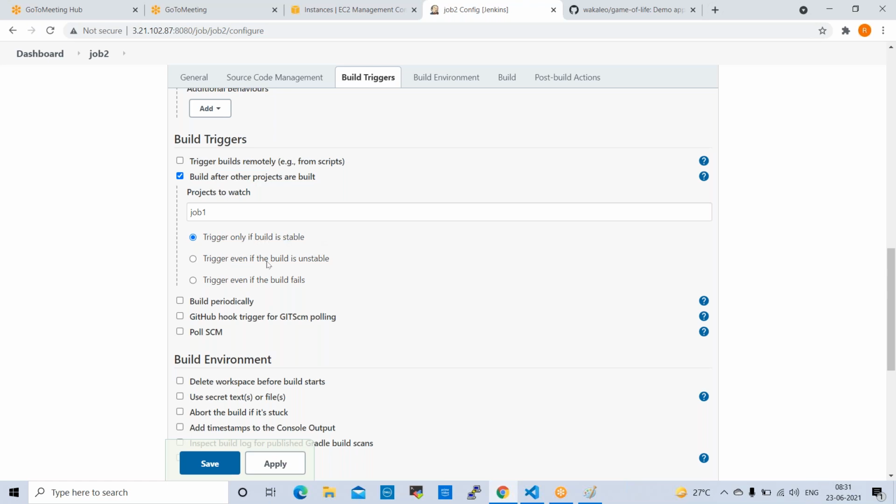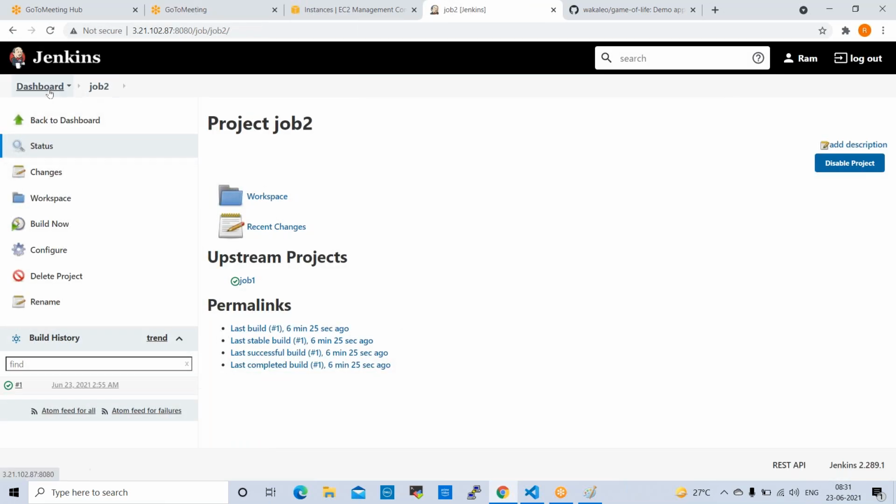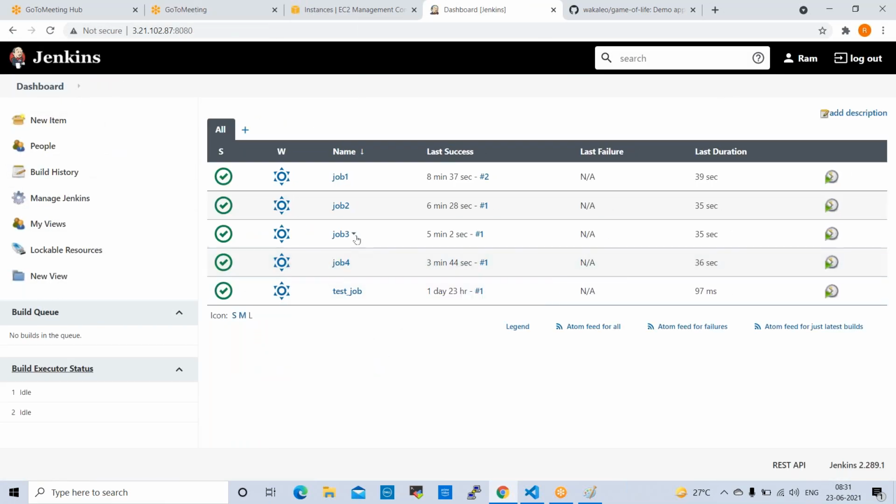Trigger even if the build is unstable. Trigger even if the build fails. Okay. First option by default it is selected. We need to keep this value first option always. So if the build is stable, then only job 2 will start. If the build is stable means job 1 is success, then only job 2 will start. Right? Apply, save.